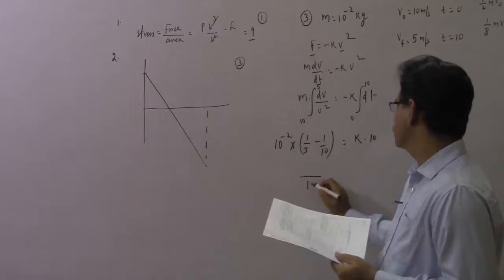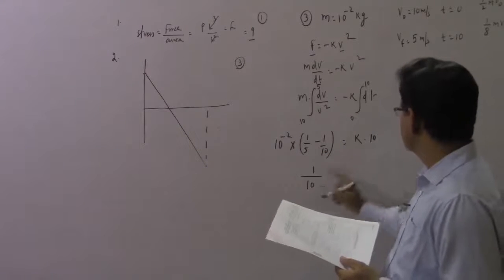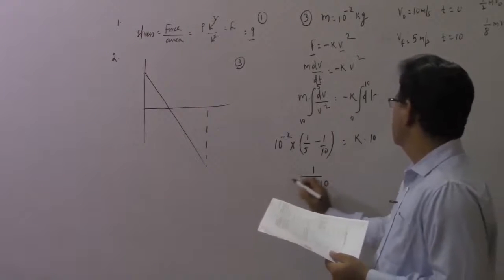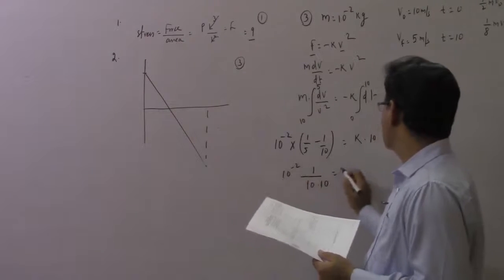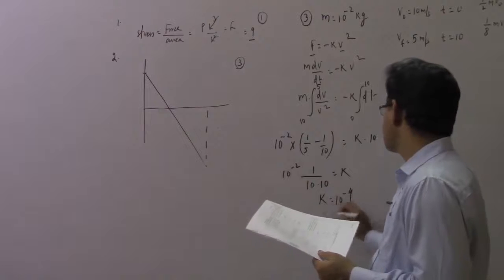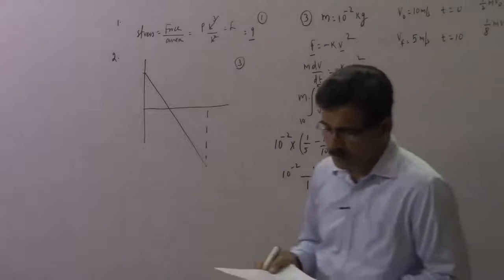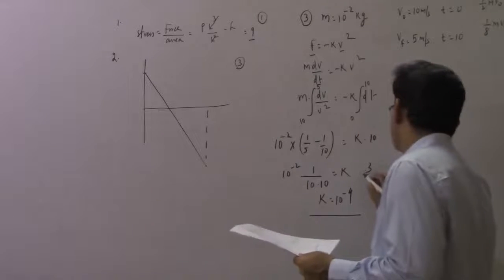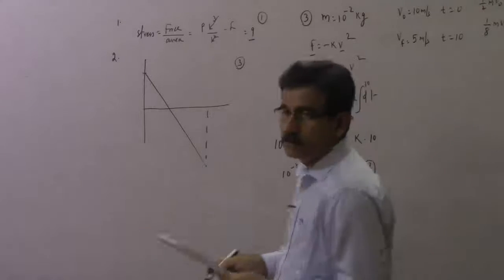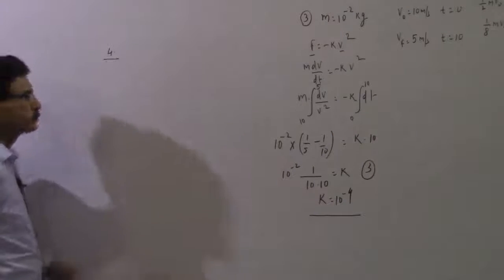Take the LCM, 10, so this will be 2 minus 1, that is 1 by 10. This 10 can come down, and then 10 to the power minus 2 k. So you get k as equal to 10 to the power of minus 4. Appropriate units can be chosen. Answer for this will be 3. So for problem number 3, the answer is option number 4.